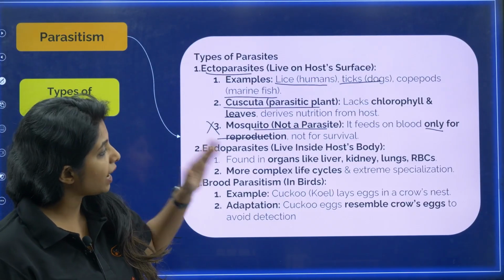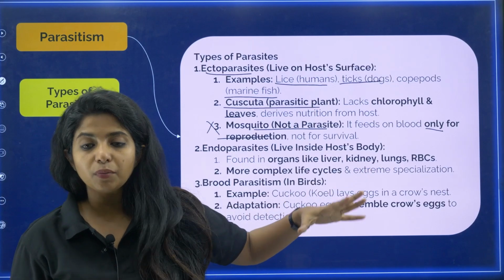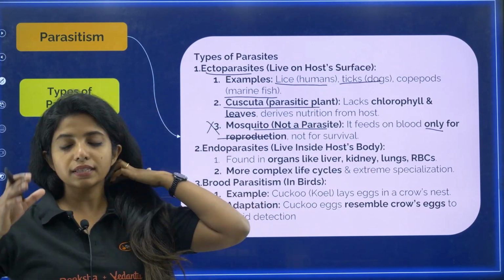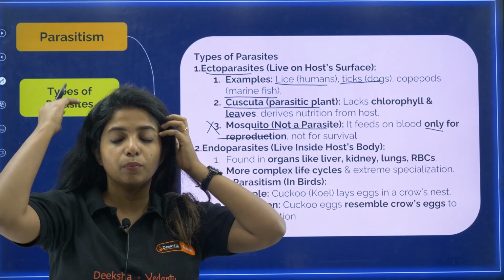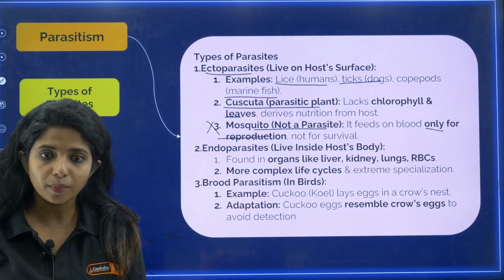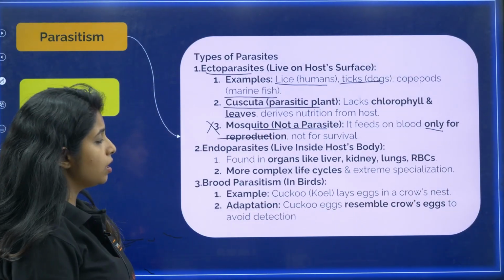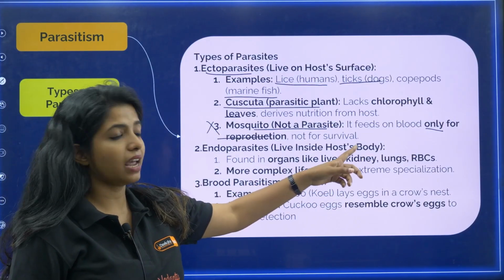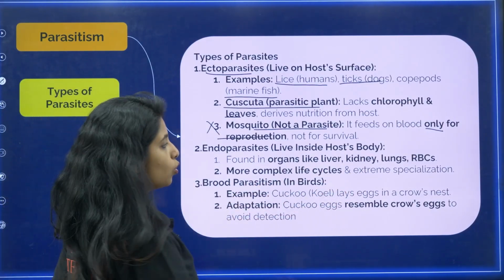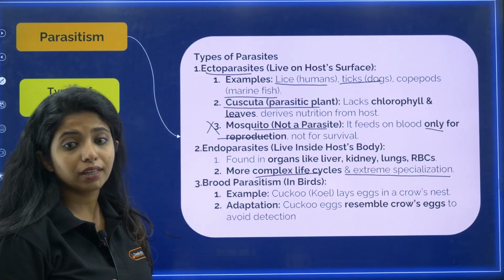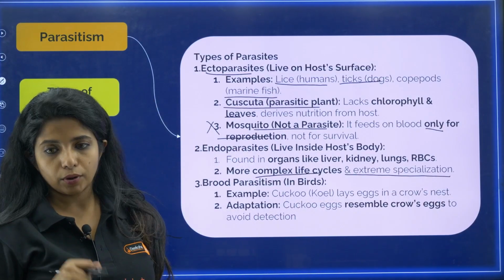Okay, now you have endoparasite, the ones that live inside the body. For example, tapeworm, for example, human liver fluke. All of these things are going to stay inside the body, my dear children. Roundworm, everything. Okay, so found in organs like liver, kidney, lungs, RBC, etc. So more complex life cycle is there, and extreme specialization is also observed. So complex life cycle and extreme specialization is there, then only they can survive inside the human body.